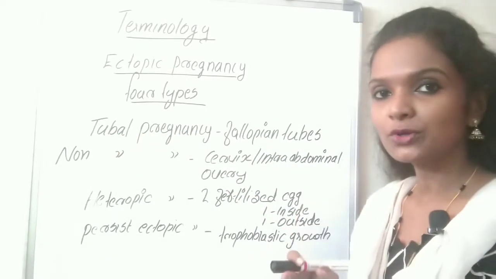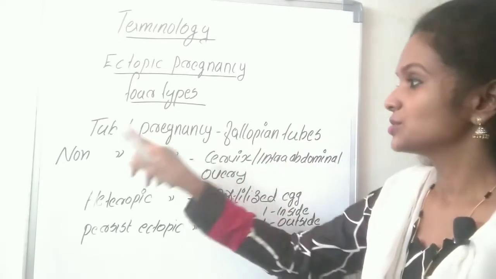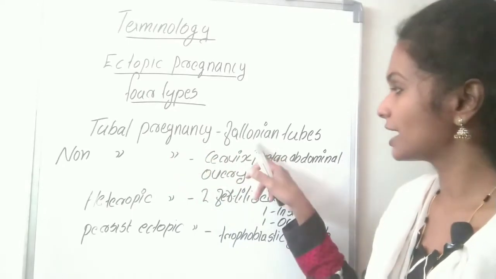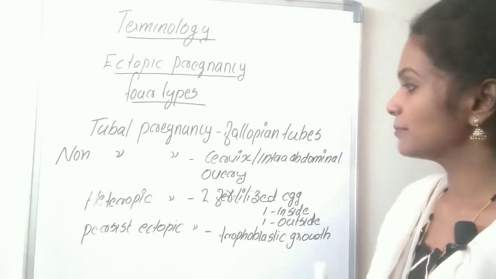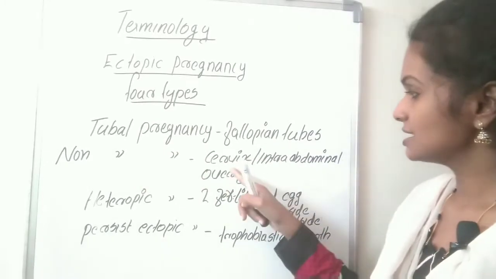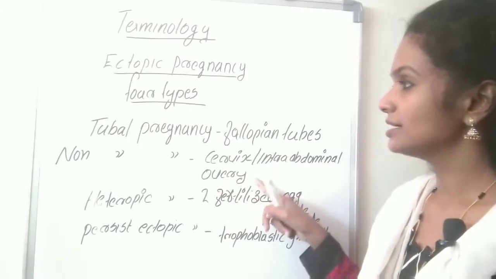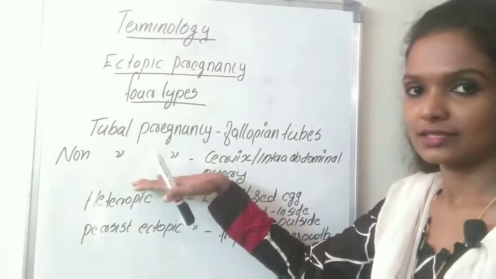When the embryo implants in the fallopian tube, that is known as tubal pregnancy. Once the embryo implants in the cervix or intra-abdominal cavity or ovary, that condition is known as non-tubal pregnancy.